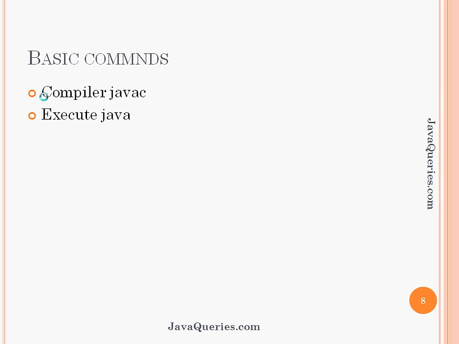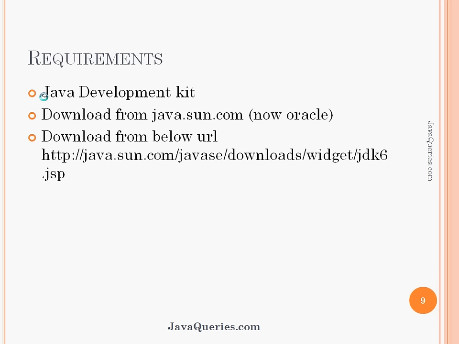You can locate these files, javac.exe or java.exe, on your Windows computer or your Linux computer, but the extensions will differ on your Linux computer. So to start developing these programs, you definitely need the Java Development Kit, which you can download from java.sun.com. Now it is Oracle. For your information and help, I provided a URL for JDK6 where you can download and install it. It is like a graphical interface. You can just click and install on the path where you want. This session ends. In the next training session, we will see how to write Java programs.